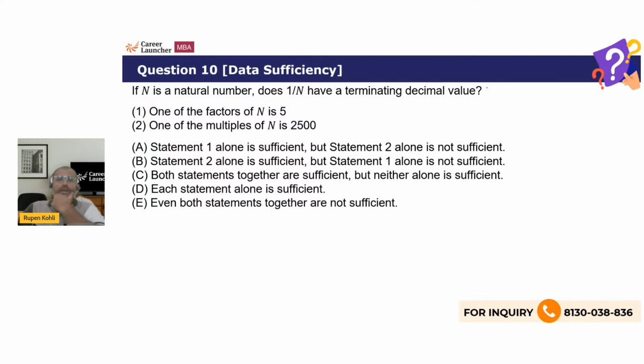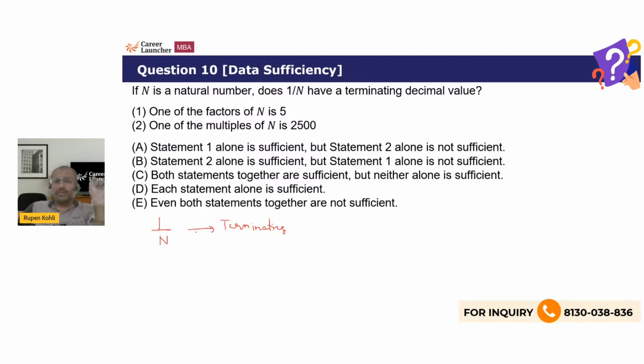The point is, 1 by n, this fraction, will be terminating if... a fraction is of the form p by q, and whether it is terminating or not depends on its denominator. Already the numerator is 1. It is the denominator, which is n, that will play the role.